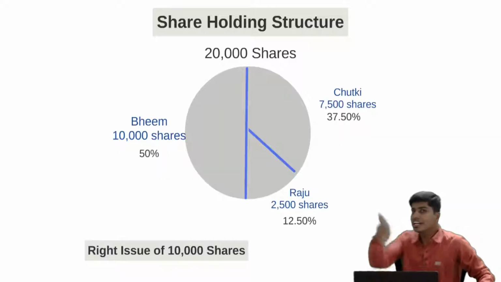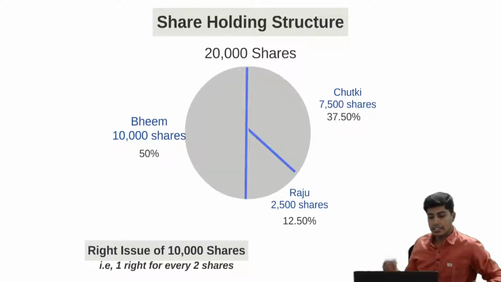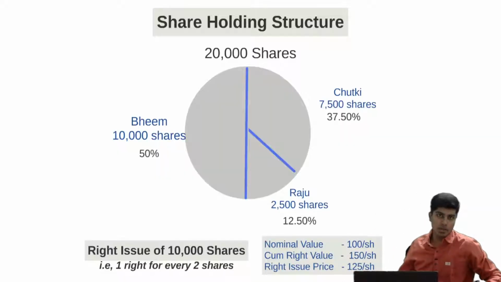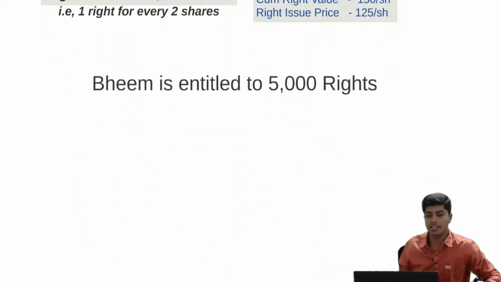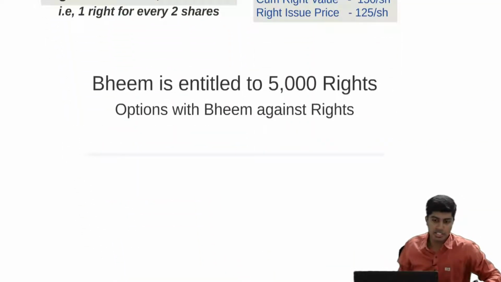I am going to give you a little more data. Nominal value is 100 per share. Cum-right value is 150, and right issue price is 120. If Beam exercises the option, then what will be the ex-right price? It would be somewhat like this. Beam is entitled for 5,000 rights.